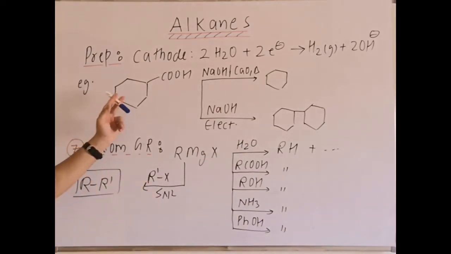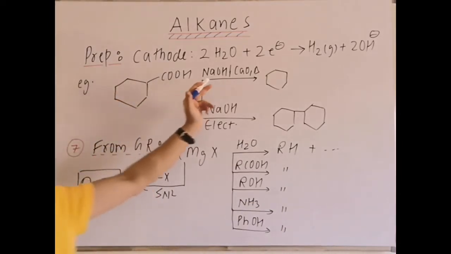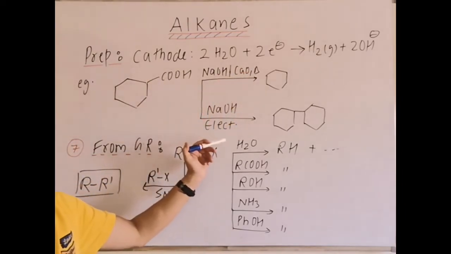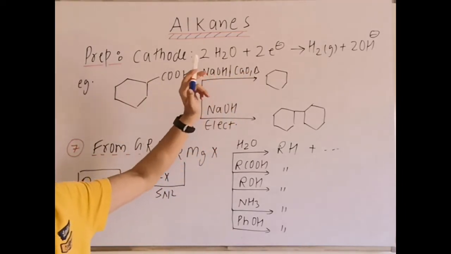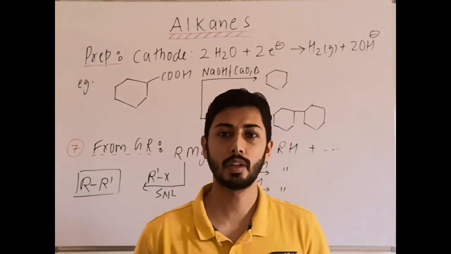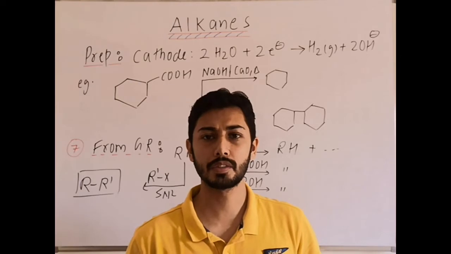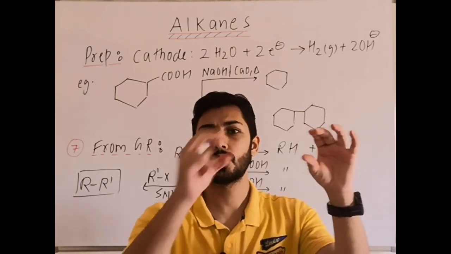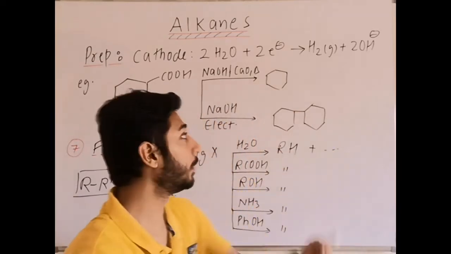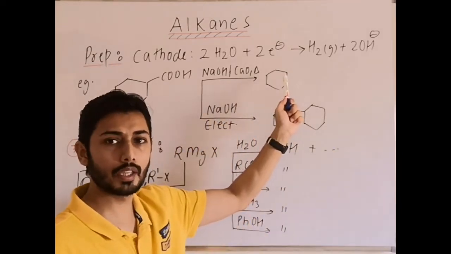Then next is an example. If you take this example, firstly we are treating with NaOH and heat, and the same compound is treated with NaOH and electrolysis. The first one is decarboxylation and the second one is Kolbe's electrolysis. In decarboxylation, COOH is substituted by hydrogen, that means cyclohexane is formed.